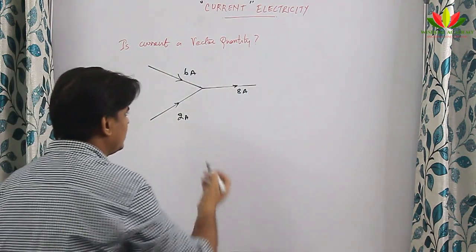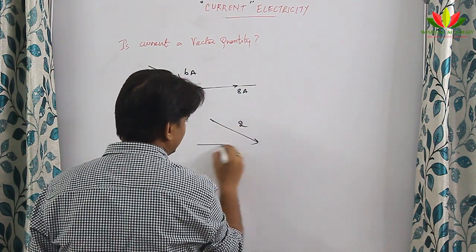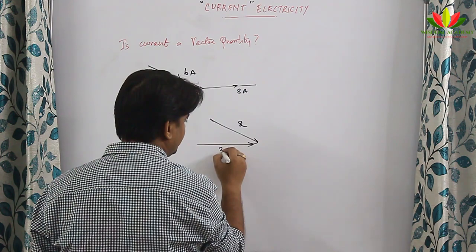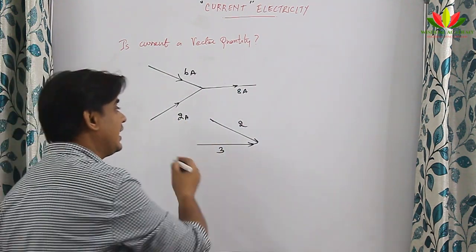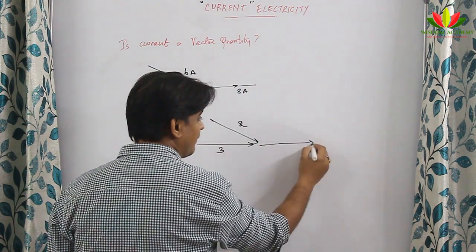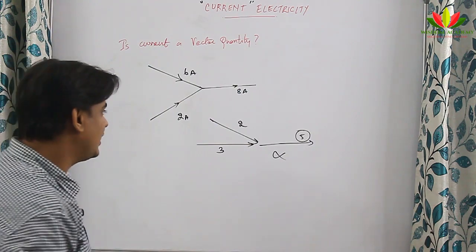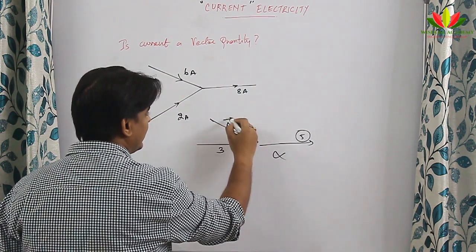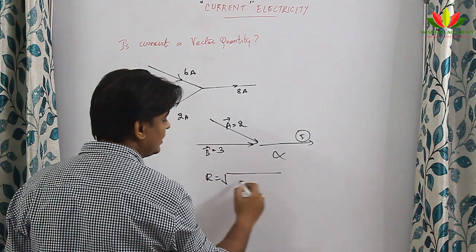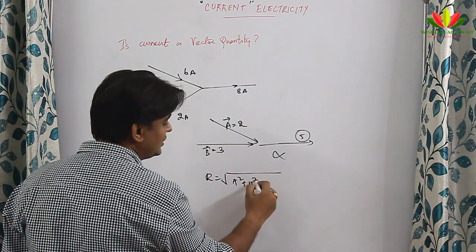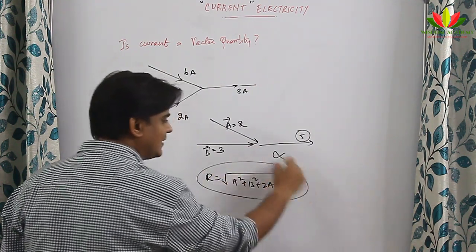But if I give you two quantities in vector, suppose I am having here something 2 and one quantity here which has a magnitude of 3, will you say that the resultant direction will be this and it will have a value of 5? No, you will not say like this. Why? Because we know that if this is A and if this is B, then the resultant will be equal to root over A square plus B square plus 2AB cos theta, and that is how we add vectors.